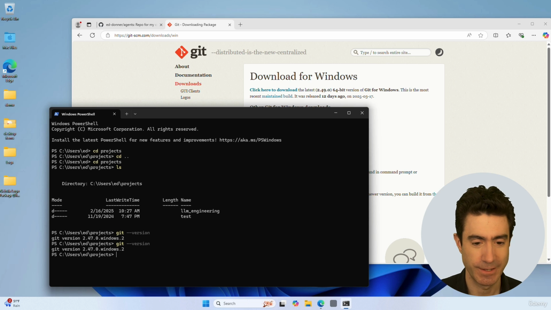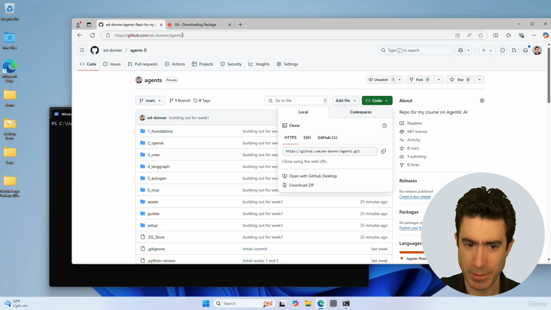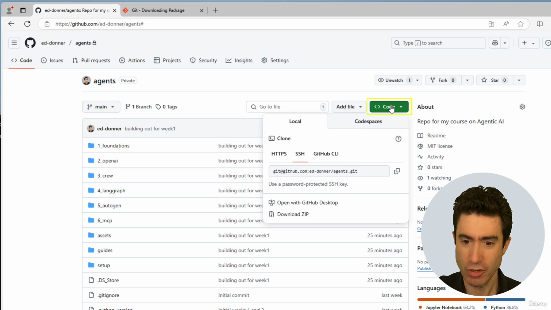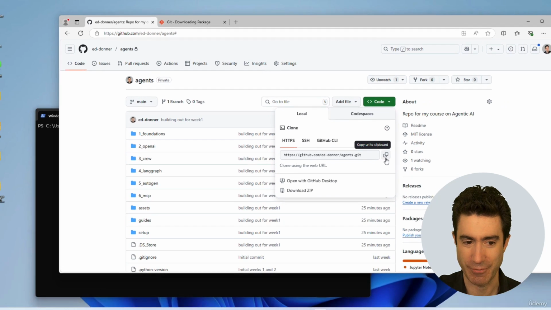Okay, so the next thing to do is to actually clone the repo. So we go to the repo itself. Here we have it. And the first thing we do is we go to this green button on the top right of the repo, as I'm looking at it here in a browser. And you click this code button, you select HTTPS, and you'll see the web address of this repo, and you press the copy URL to the clipboard button. And there we go, I have copied it.